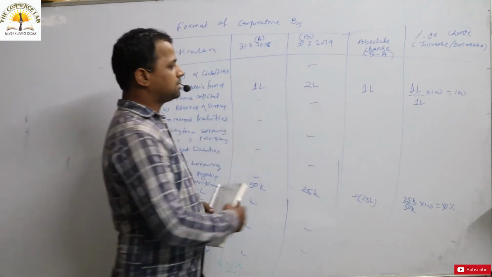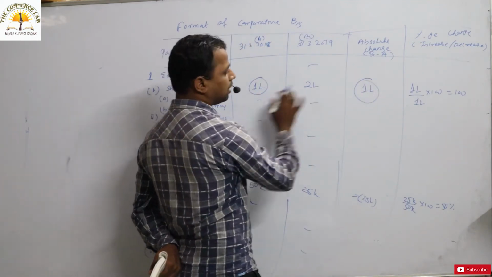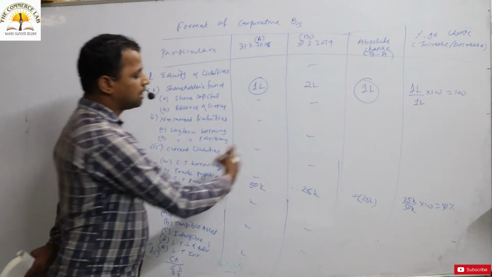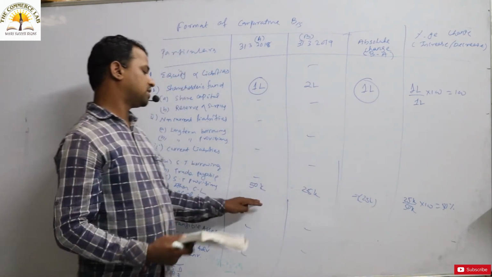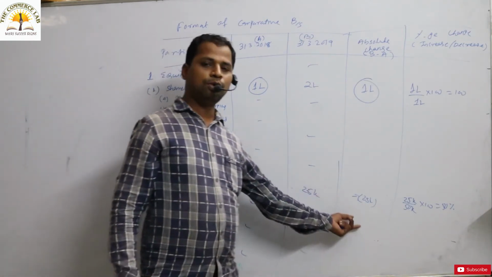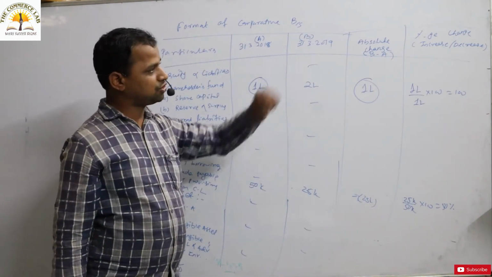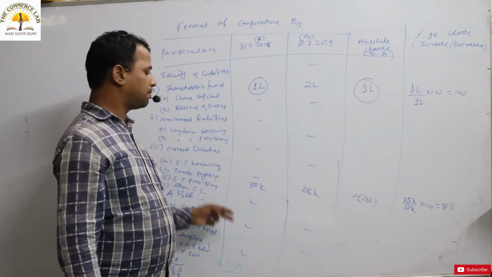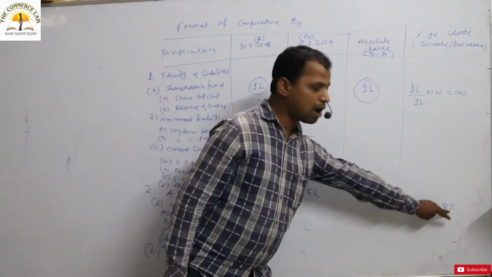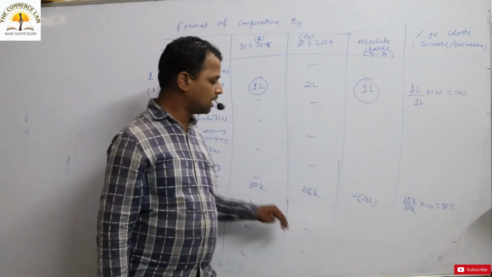How to calculate the percentage? Percentage कैसे calculate किया जाता है? Change by original, ये original है, into 100. Similarly यहाँ पे क्या हुआ है? 50,000 previous year में था trade payable, यहाँ पे 25,000 हो गया, तो क्या हुआ, डिक्रीज हुआ, 25,000 डिक्रीज हुआ. So how to calculate this particular percentage decrease in the trade payable? Change is 25,000, original is 50,000, into 100, so it will be 50%. This is the 50% decrease in the trade payable.